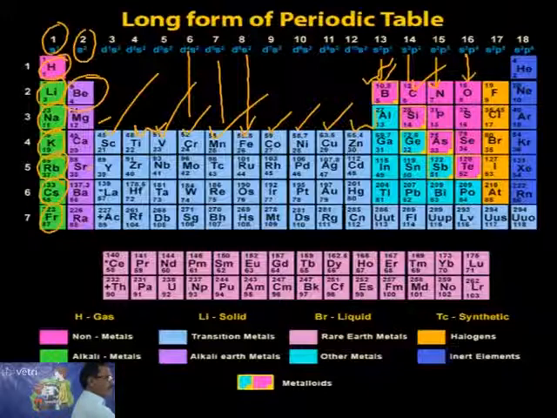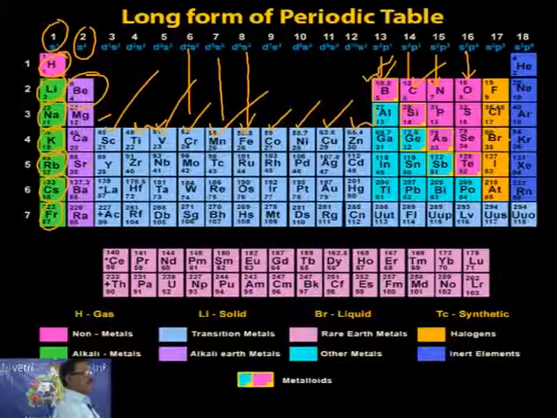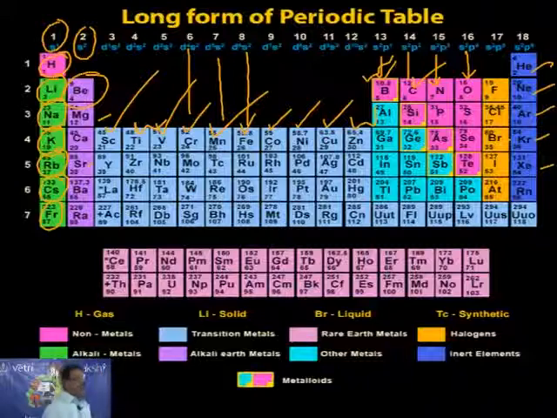Coming to the 16th family, that is the group: oxygen, sulfur, selenium, tellurium, polonium. And the 17th group: fluorine, chlorine, bromine, iodine, astatine. And the 18th: helium, neon, argon, krypton, xenon, radon. So these are the total 18 groups.